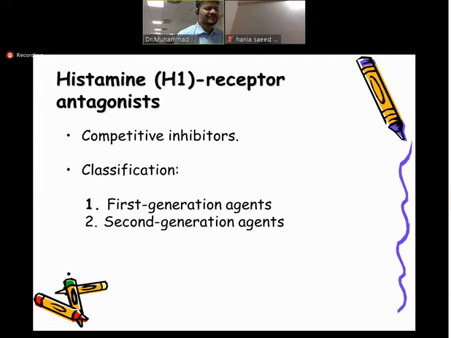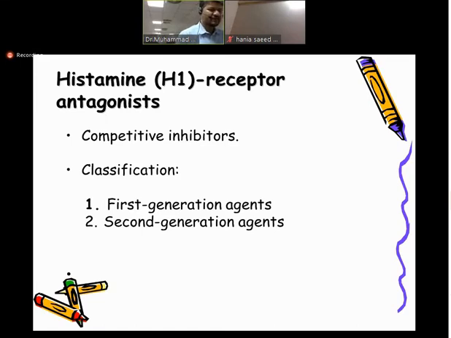One line is written above that they are competitive inhibitors. And you know what we mean by competitive? A competitive inhibitor is one whose action can be reversed by increasing the concentration of the agonist. So mechanism-wise, they are competitive antagonists. If we increase the histamine amount, the function can be reversed.